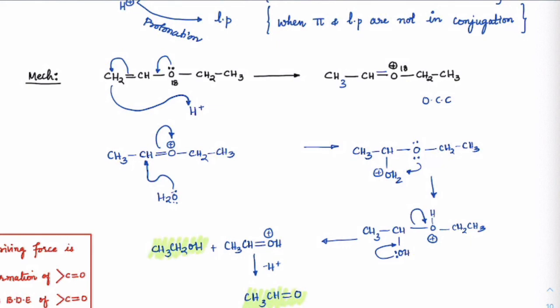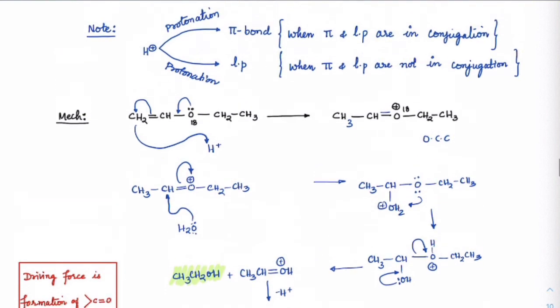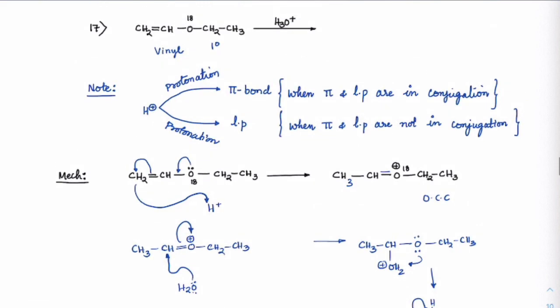So in the vinyl cases you need to be very careful how the mechanism is taking place. And the driving force here is the bond formation of C double bond O. So that's why this lone pair is pushing so that this can form C double bond O, which is more stable. Bond dissociation energy of C double bond O is high. So it will push so that it can form an aldehyde or a keto form. Everybody got this?